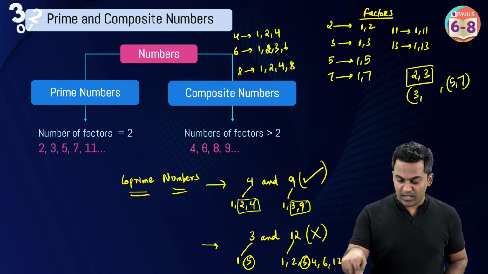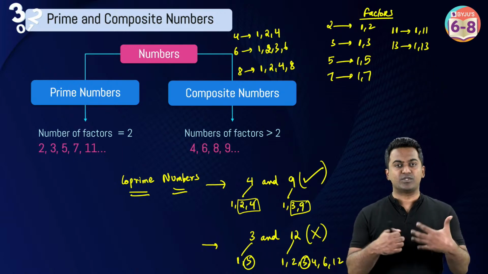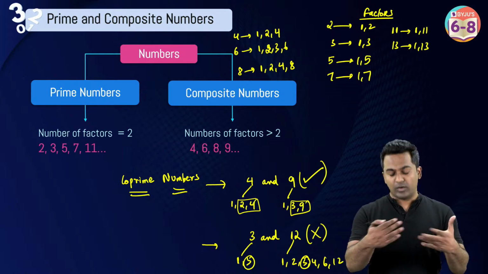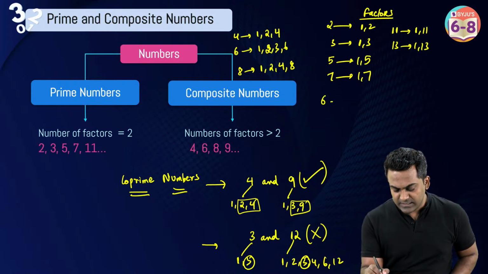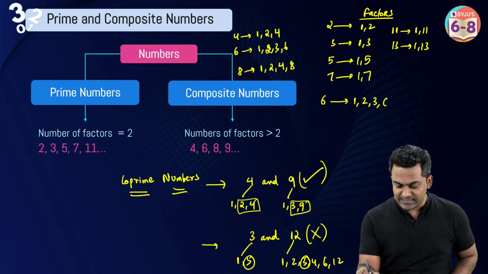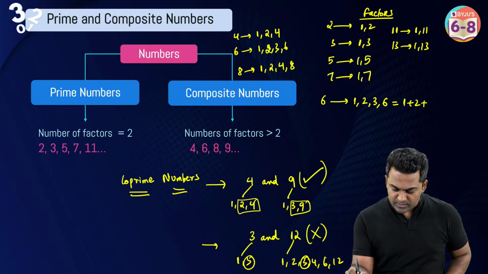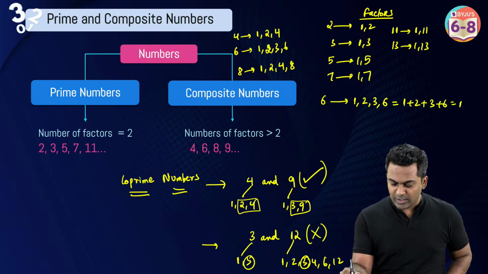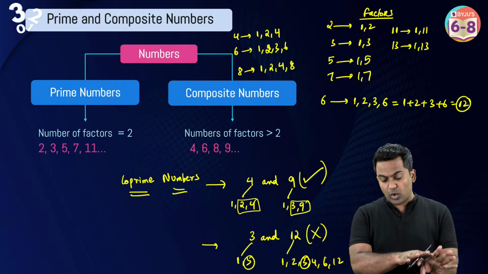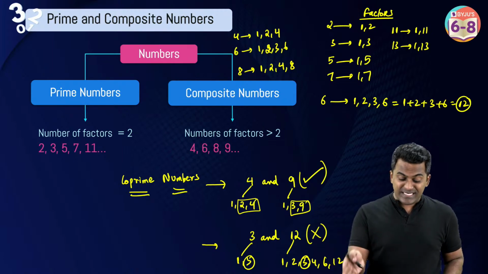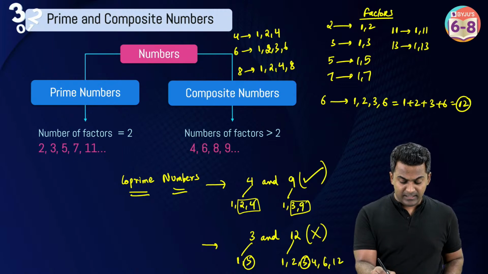Perfect numbers. When you add the factors of perfect numbers, okay, let's take an example. What are factors of 6? 1, 2, 3 and 6, right? What happens when you add up all the factors? 1 plus 2 plus 3 plus 6. What do you get? You get 12. When you add up all the factors of 6, you get 12, which is double the number, right?